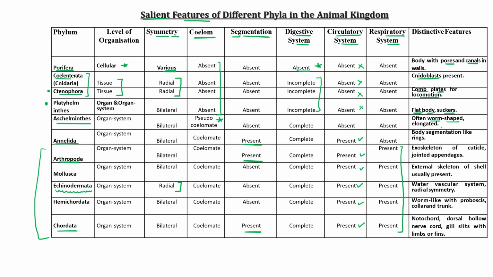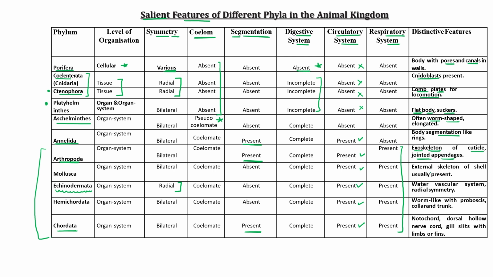What is the main feature of Annelida? Their body is segmented, with ring-like structures. What is the main feature of Arthropoda? They have an exoskeleton of chitinous cuticle, and jointed appendages. This is the main distinguishing feature of Arthropoda.